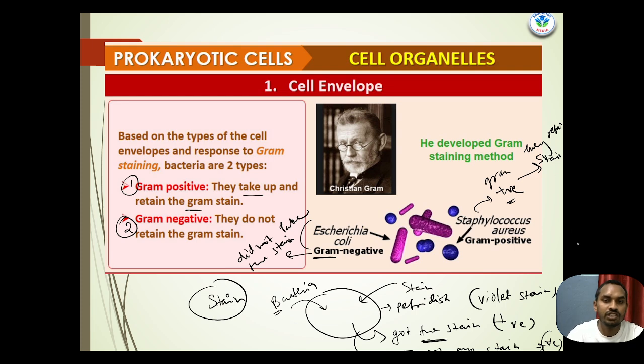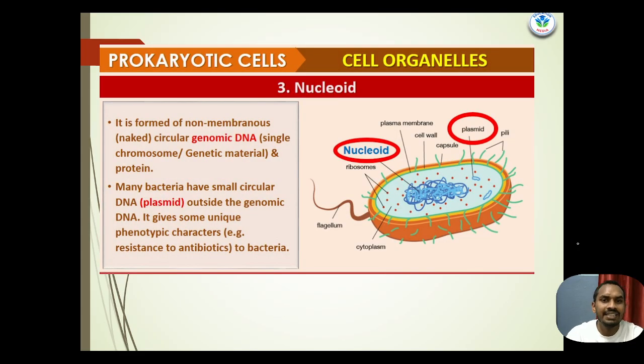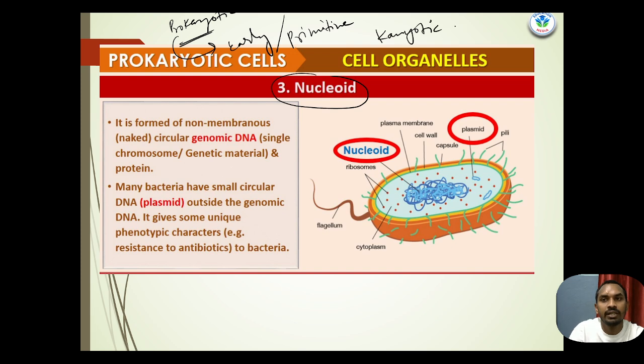Our next important cellular component is the nucleoid. As you are aware, what is the meaning of prokaryotic? Pro means early, or primitive. Karyotic came from karyon, and karyon means nucleus.